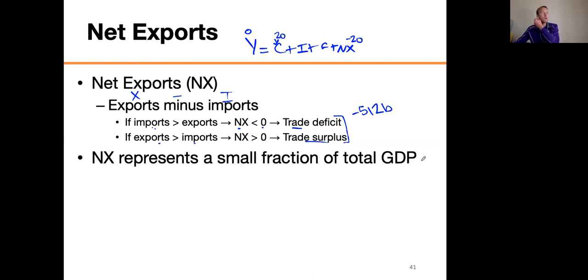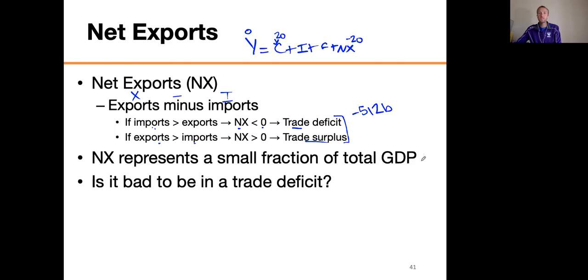I think you saw that it's around 3% of our total GDP. Question: is it bad to be in a trade deficit? Well, the United States is in a big old trade deficit, $512 billion. We take from the world $512 billion more each year than we contribute to the world.